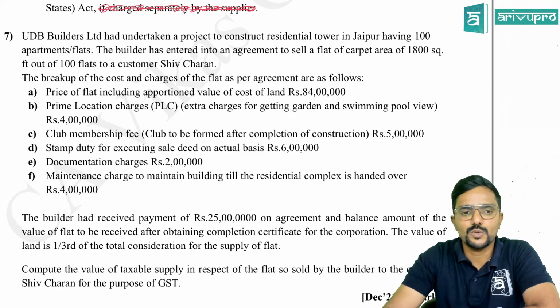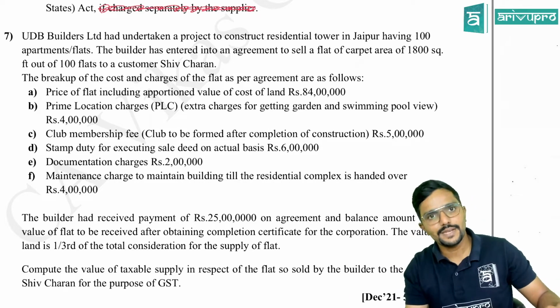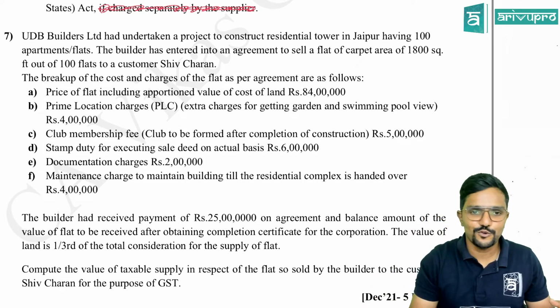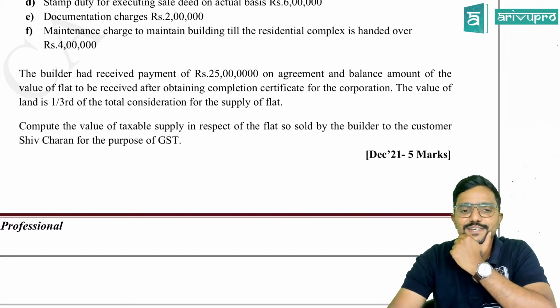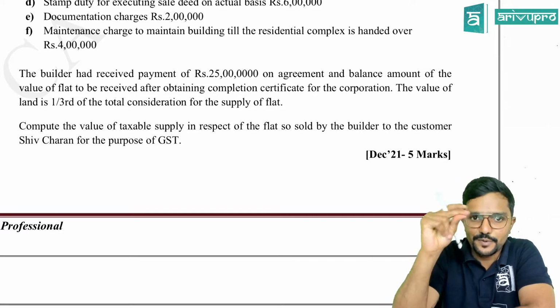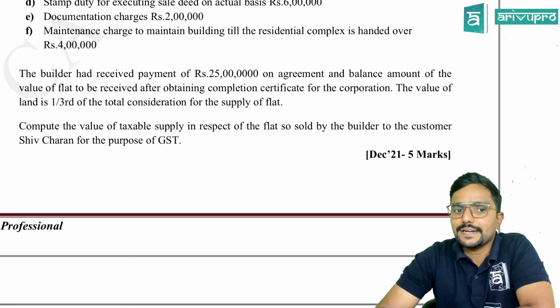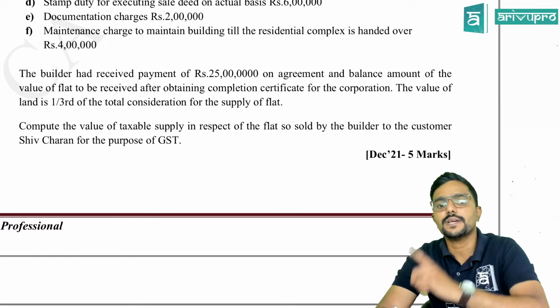Then document charges 2 lakh. Maintenance charge to maintain building till the residential complex is handed over. So till the building or flat is handed over to the buyer, there will be a maintenance charge of 4 lakh. The builder had received a payment of 25 lakh on agreement. Please pay attention. This is the catchy point here. The builder had received a payment of 25 lakh on agreement, and balance amount of the value of flat to be received after obtaining the completion certificate for the corporation.